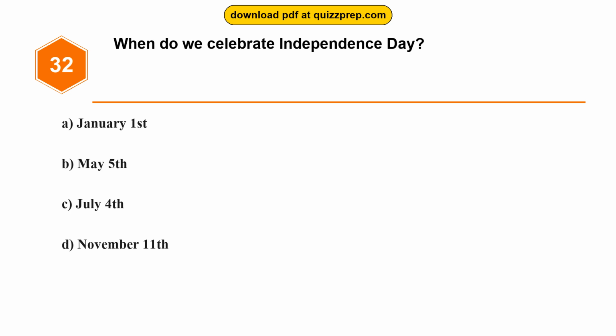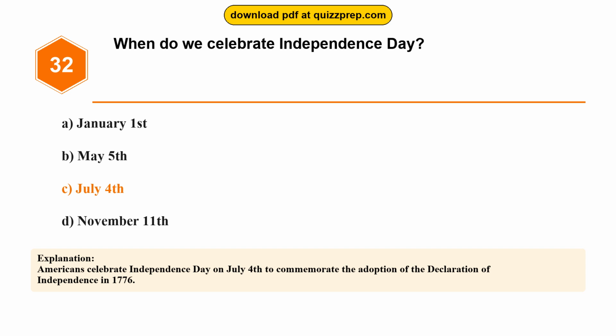Question 32. When do we celebrate Independence Day? Option A. January 1st. Option B. May 5th. Option C. July 4th. Option D. November 11th. The correct answer is option C. July 4th. Americans celebrate Independence Day on July 4th to commemorate the adoption of the Declaration of Independence in 1776.